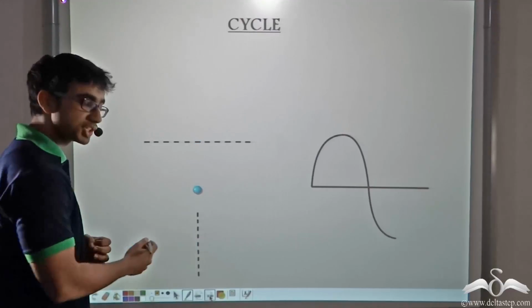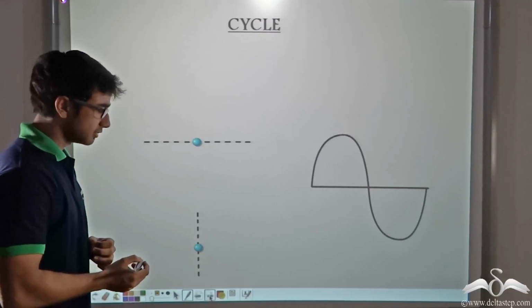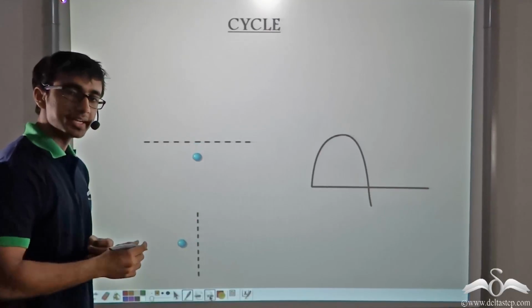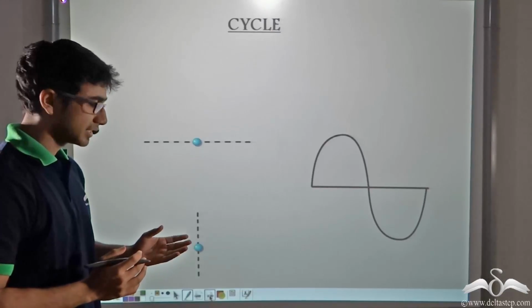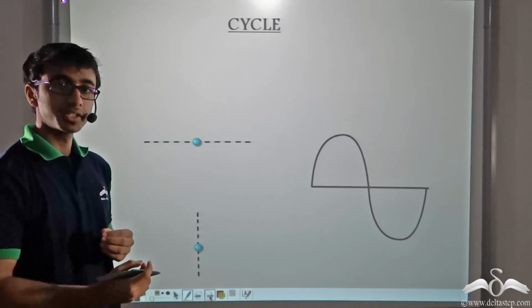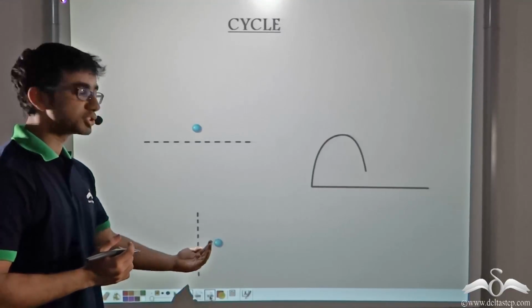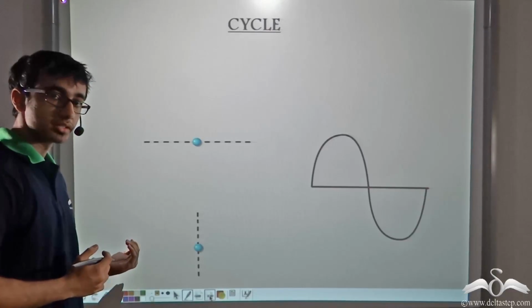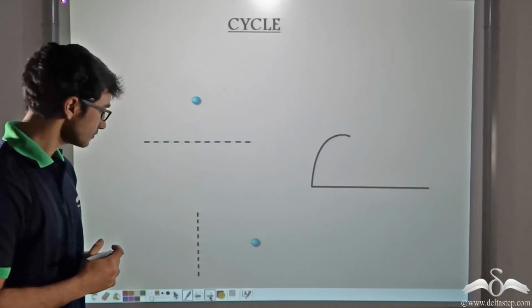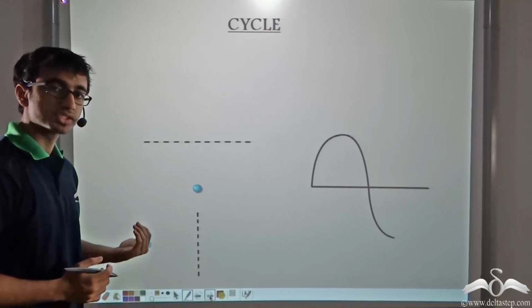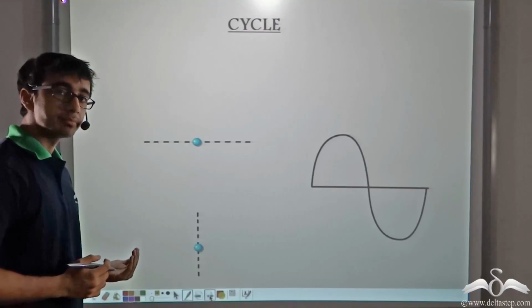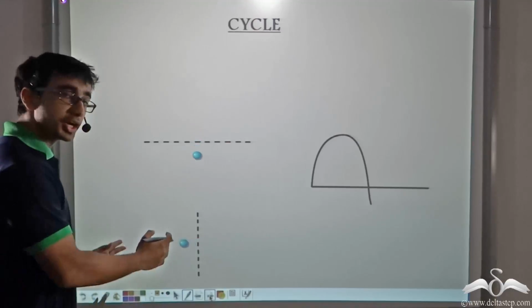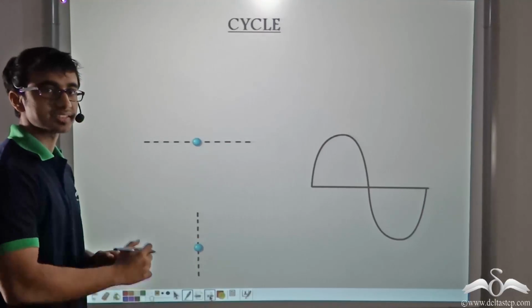Even in the case of a longitudinal wave, the particle is at rest position at the center, as we see from the bottom animation. When the disturbance is applied, the particle moves forward. It goes a certain distance and stops. And like I said, it has a tendency to return to its mean position, so it comes back. It crosses the mean position and goes backward because the disturbance is still present. It goes till a certain distance and stops. And it wants to return to its mean position again, so it starts moving forward again and reaches the mean position. For a longitudinal wave, this is known as a cycle.